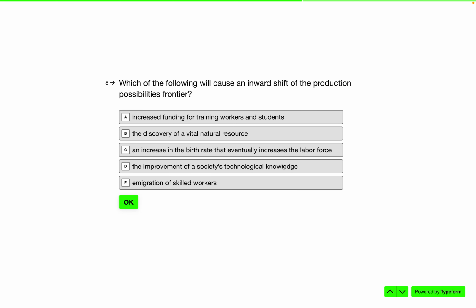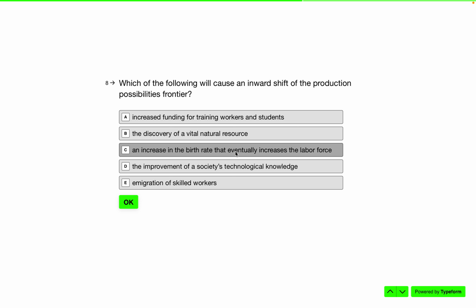Which of the following will cause an inward shift of the PPF, or PPC, right? Production possibility frontier is the production possibility curve. What will cause an inward shift? Increased funding for workers and students? No, because that would make them more productive. The discovery of a vital natural resource like oil and gas? No, probably not that, because that would cause it to have an outward shift.